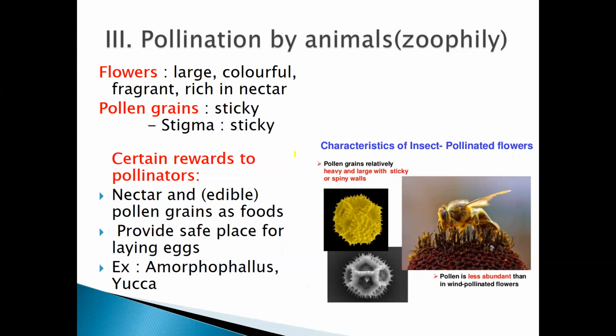Let us help each other by understanding what you are trying to understand in these chapters. Once again, I'm telling you, this chapter, sexual reproduction in flowering plants, is a very important chapter. Maximum questions are asked from this chapter, and all the topics, definitions, and differentiations are important.